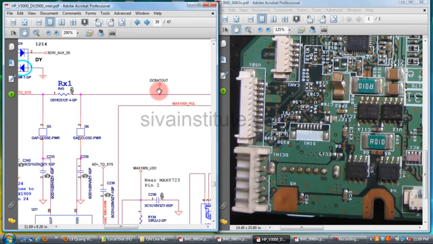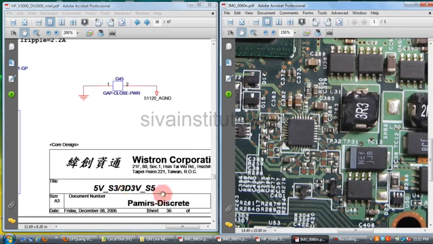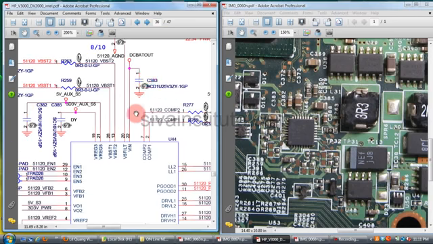This voltage goes to the 5 volts and 3.3 volts regulator IC. This is the 5 volts and 3.3 volts regulator IC circuit, page number 36. This is the U44 IC. When you give voltage to input pin number 22, the 5 volts regulator output comes out from pin number 21.